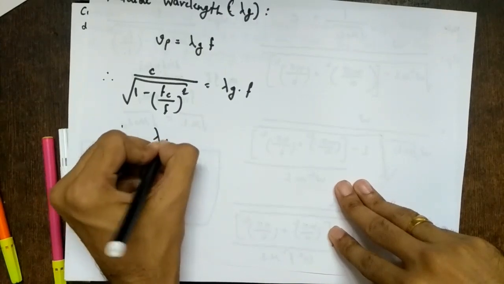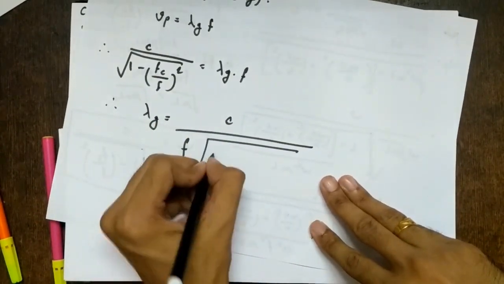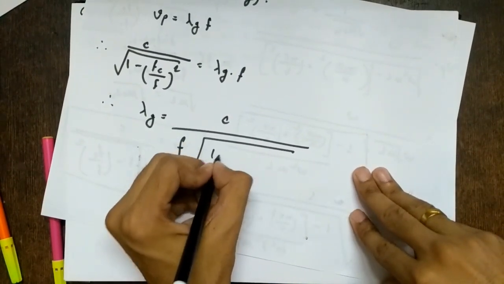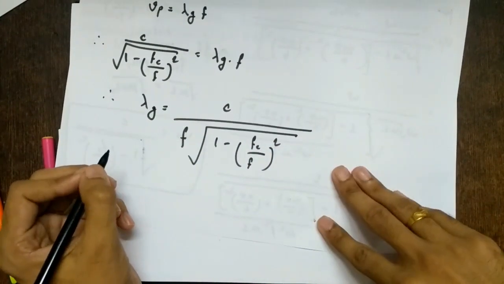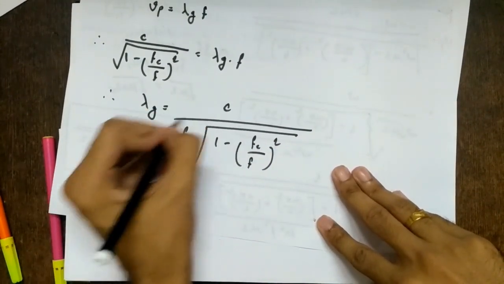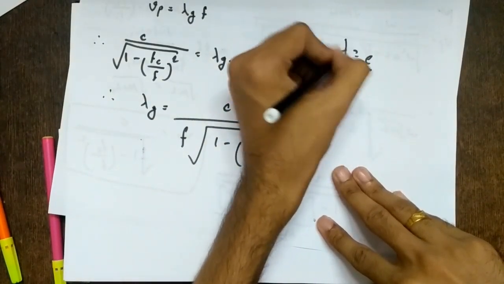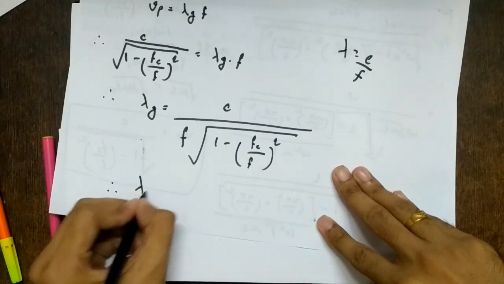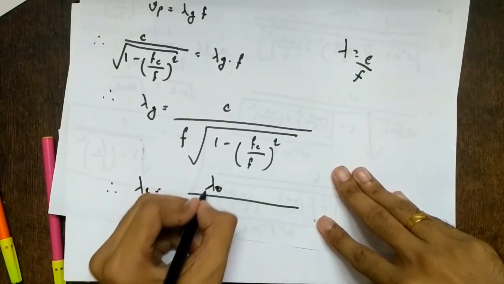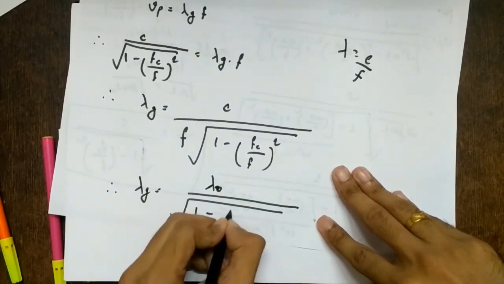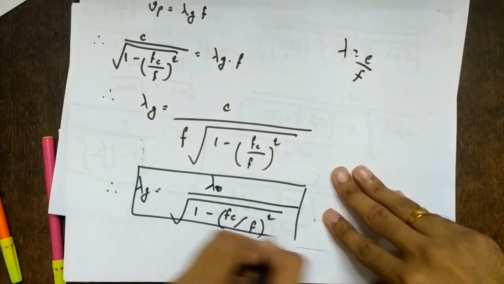So therefore, what will be lambda g? c by f square root of 1 minus (fc by f) the whole square, right? Now what is c by f? It is our lambda, the free space wavelength. So lambda g equals lambda naught, where lambda naught indicates free space wavelength, upon square root of 1 minus (fc by f) the whole square. So this is my guide wavelength expression.